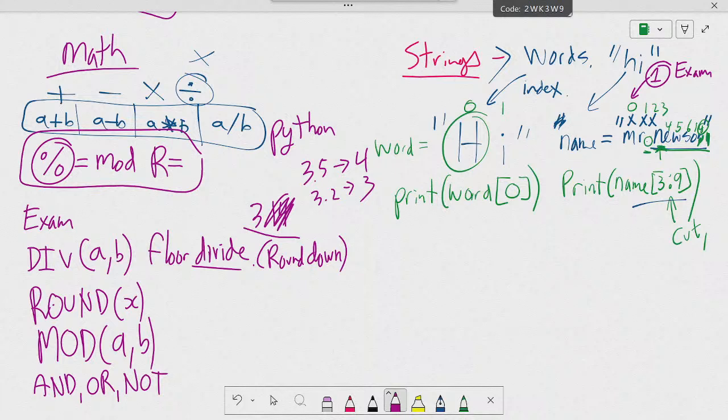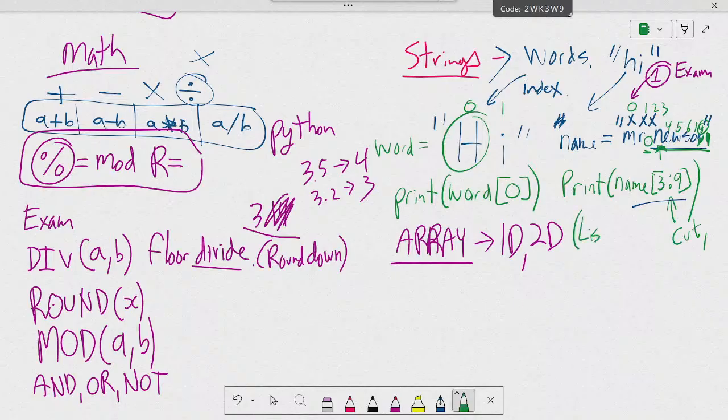An array and strings are very similar, but a little bit different. Okay? Now, array. We have 1D and 2D arrays. Another word for array is basically a list of items. In Python, the list can only be one type, for example numbers or strings. Okay?